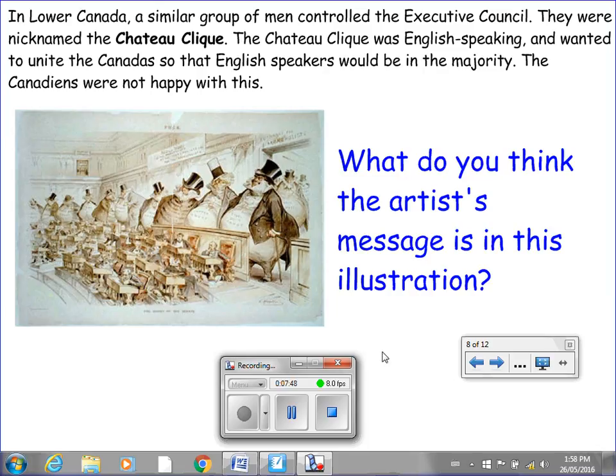So just take a look at this political cartoon here. You might want to note the difference in size of characters in the background and in the foreground, as well as how the people in the background are all dressed. And my question to you is, what do you think the artist's message is in this illustration? So put the video on pause, get a closer look, and jot down what you think based on what you see in this political cartoon. Okay, let's continue.